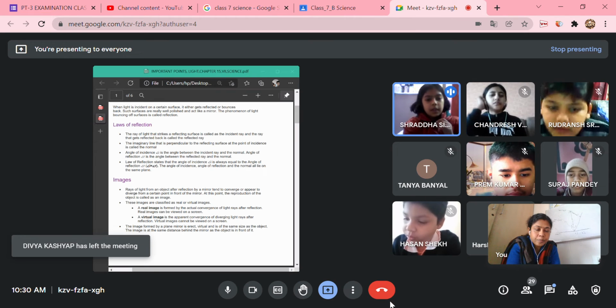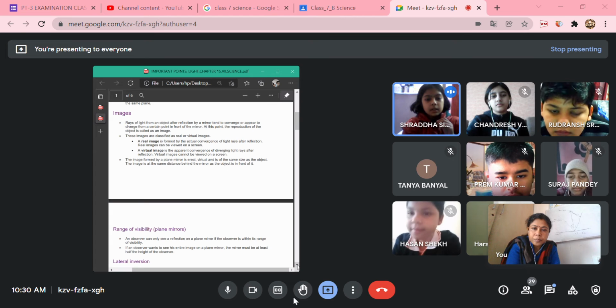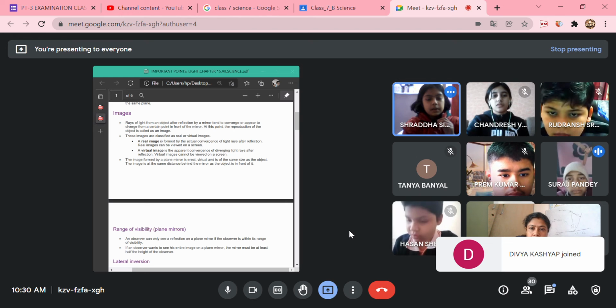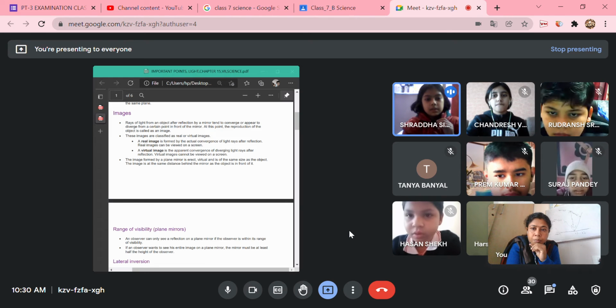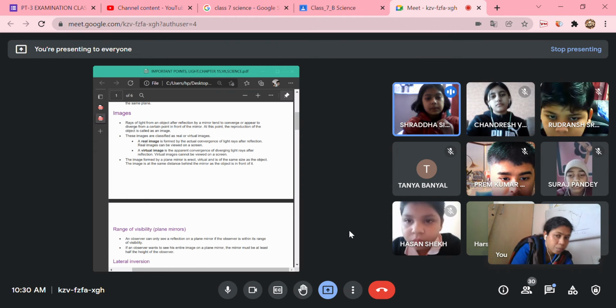Images. Rays of light from an object after reflection by a mirror tend to converge or appear to diverge from a certain point in front of the mirror. At this point, the reproduction of the object is called an image. These images are classified as real or virtual images. A real image is formed by the actual convergence of light rays after reflection. Real images can be viewed on a screen. A virtual image is the apparent convergence of diverging light rays after reflection. Virtual images cannot be viewed on a screen.